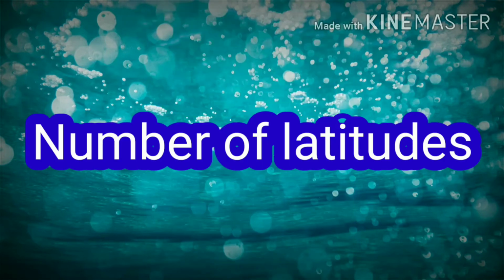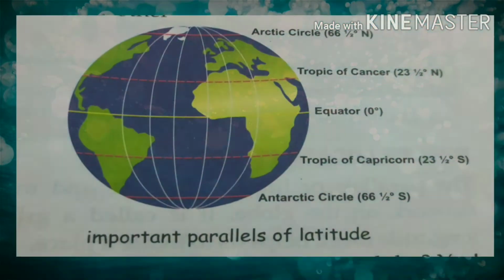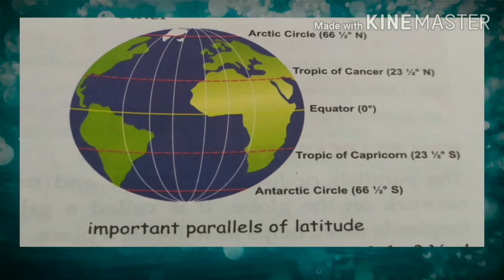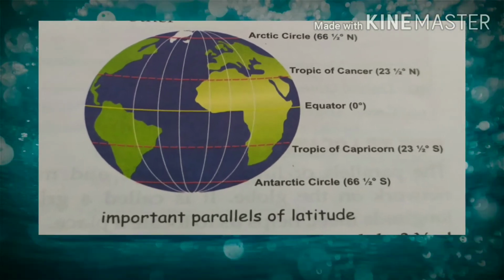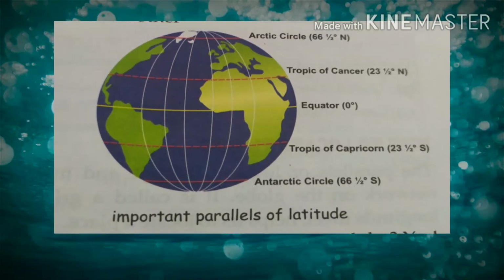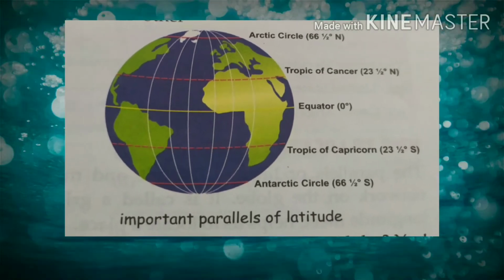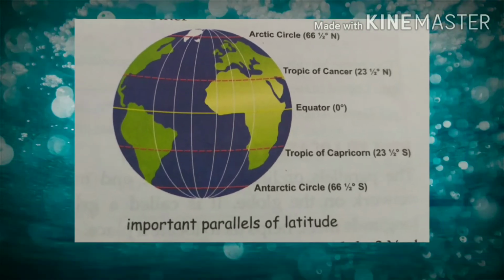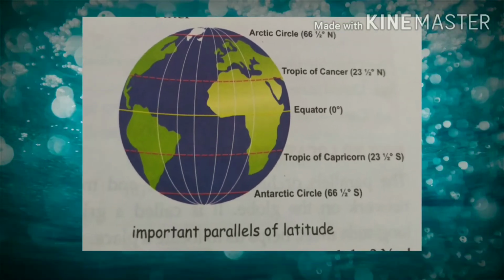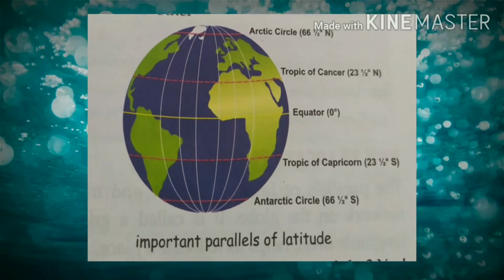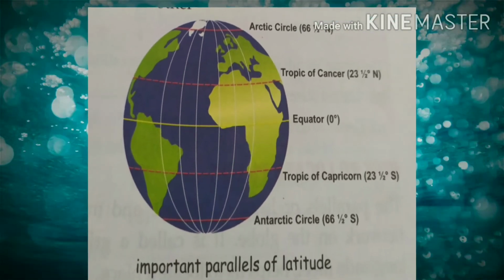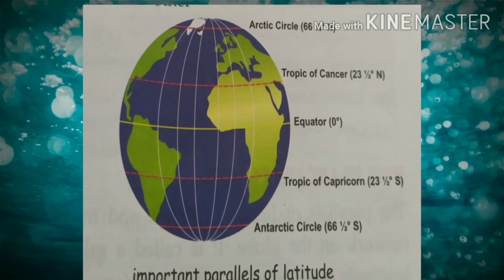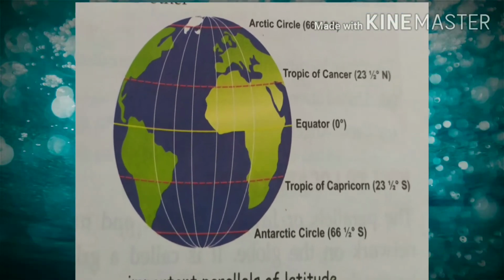Numbers of latitudes. Lines of latitude are labeled in degrees, written as 0 degree. The equator is at 0 degree and the other parallels are marked from 0 degree to 90 degree. The parallels are also marked as N or S according to their location apart from their value. The North Pole is written as 90 degree N, meaning north, and the South Pole is written as 90 degree S, meaning south. There are 90 parallels in the northern hemisphere and 90 parallels in the southern hemisphere. The parallels are drawn at an interval of 1 degree.